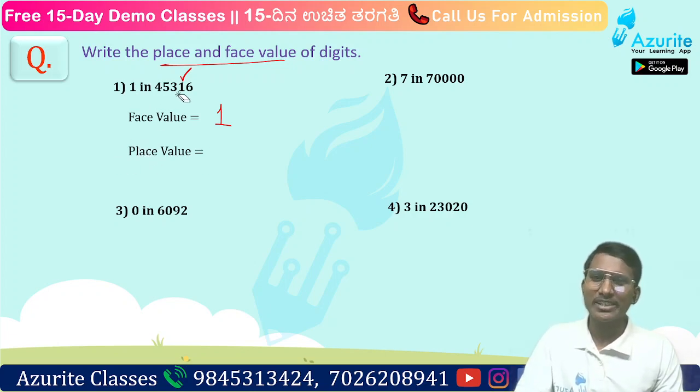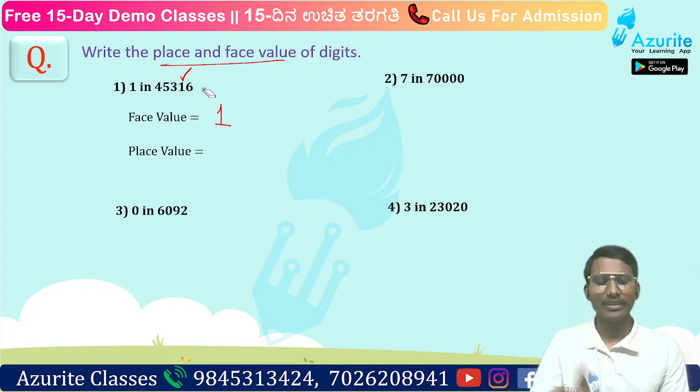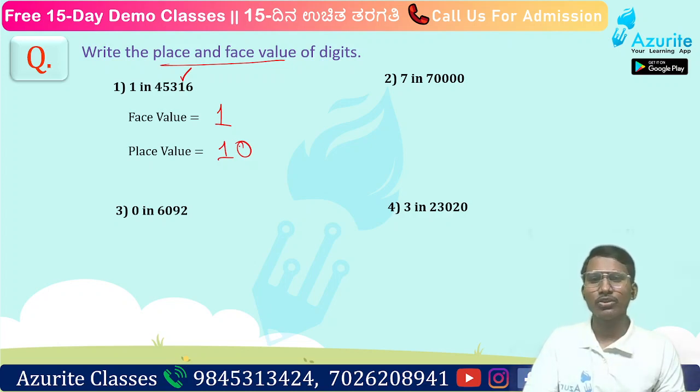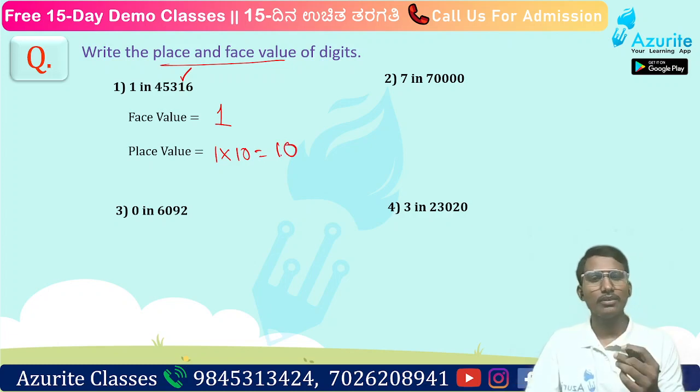What is the place value here? So where is it placed? It is at the tens place. So how many tens are there here? 1 ten means that is 10, right? So there is only one note of 10 rupees. So it is 10. So the place value is how much? 10. Either you can directly write 10 or you can write it as 1 into 10. It will be simple, very easy.